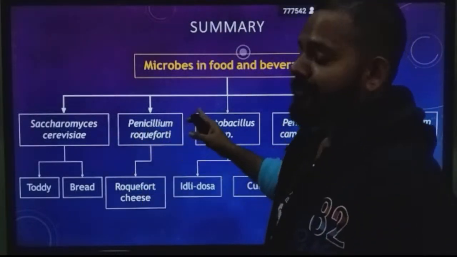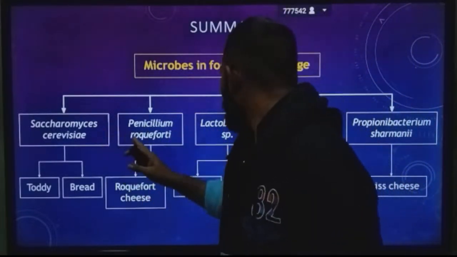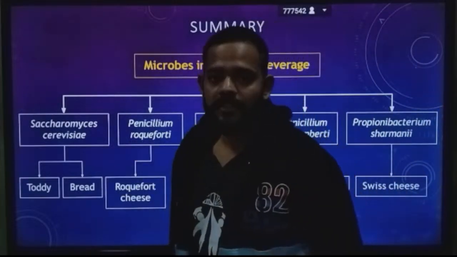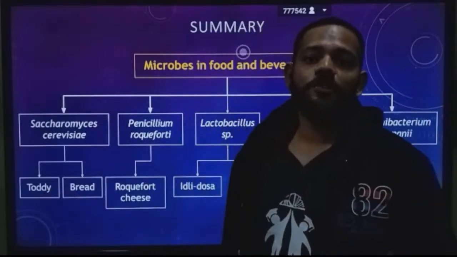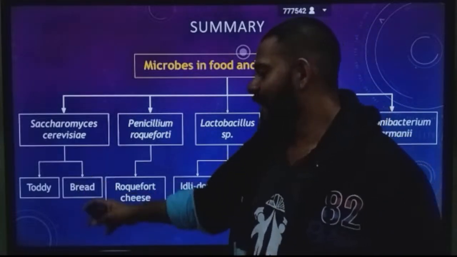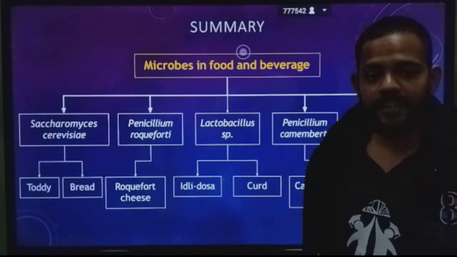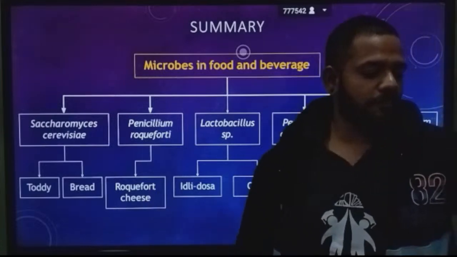In that first part we discussed about 5 to 6 microbes. The first one is Saccharomyces cerevisiae, which deals with toddy and bread. Second one is Penicillium roqueforti, which deals with Roquefort cheese.